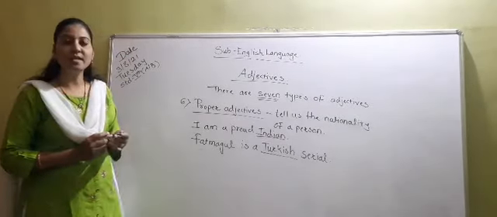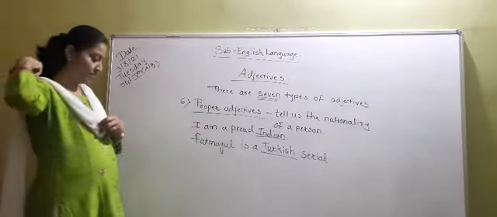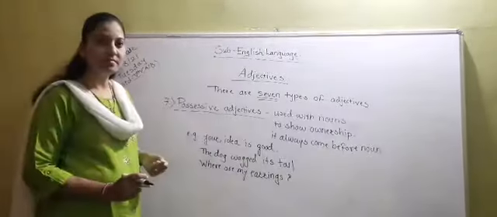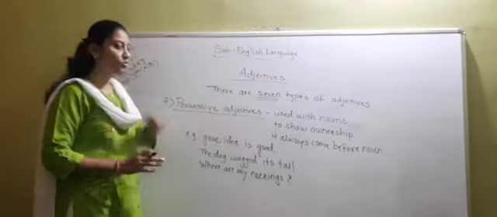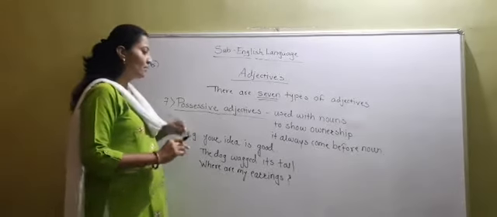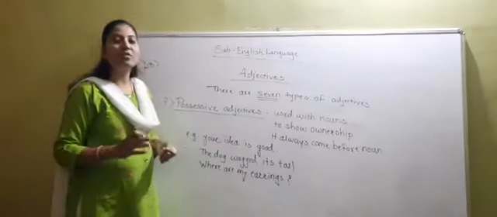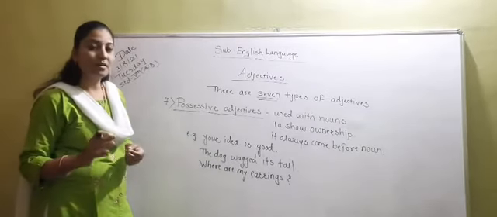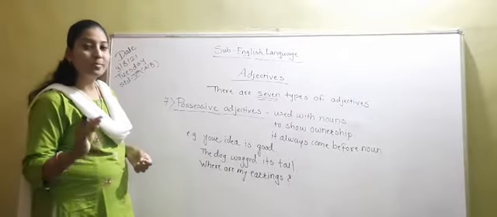Now only one is remaining, that is possessive adjective. So let's move forward. Now students, see, seventh one is the possessive adjectives. Already I have taught you what is the meaning of possessive. Possessive means the words that show ownership, possessiveness, belongingness.